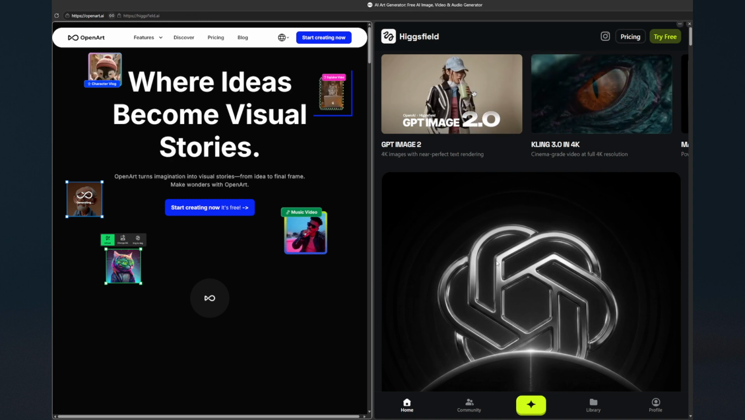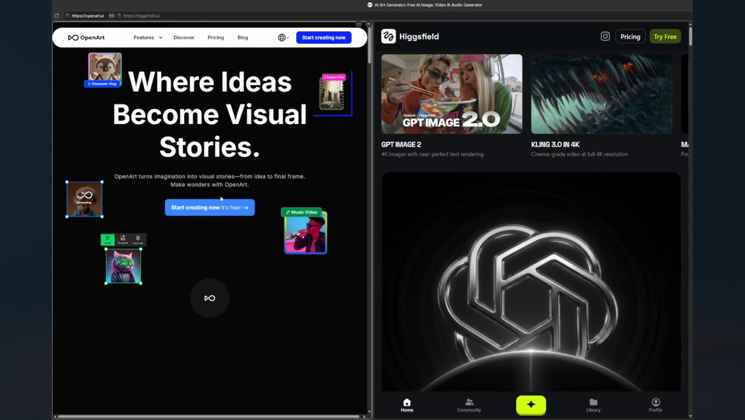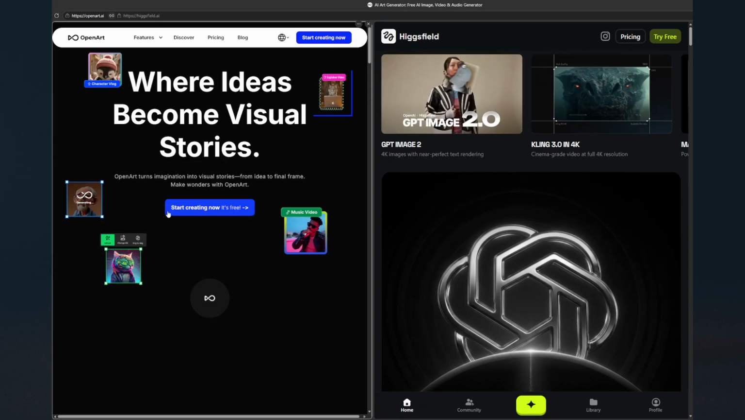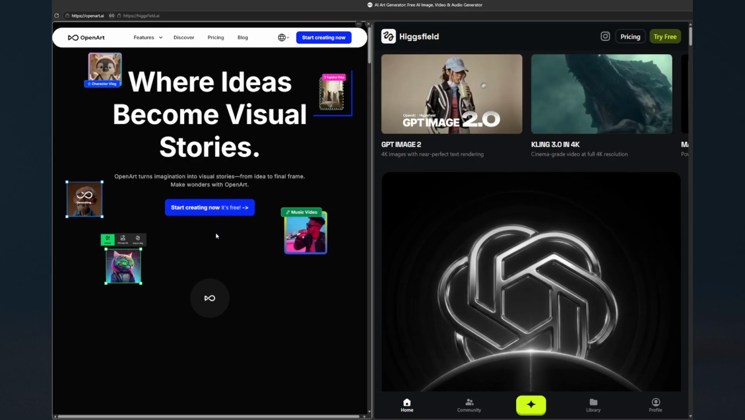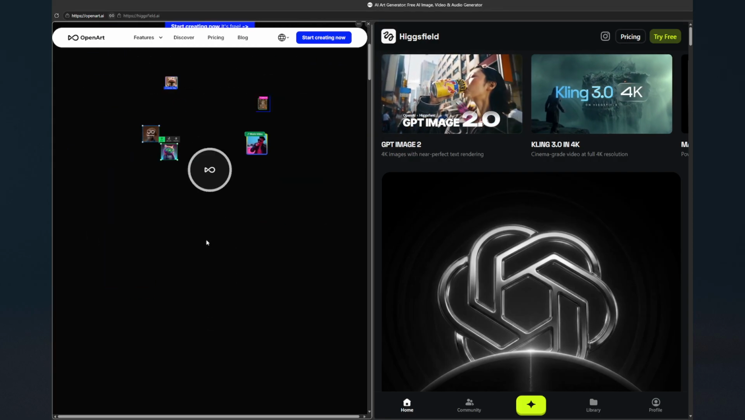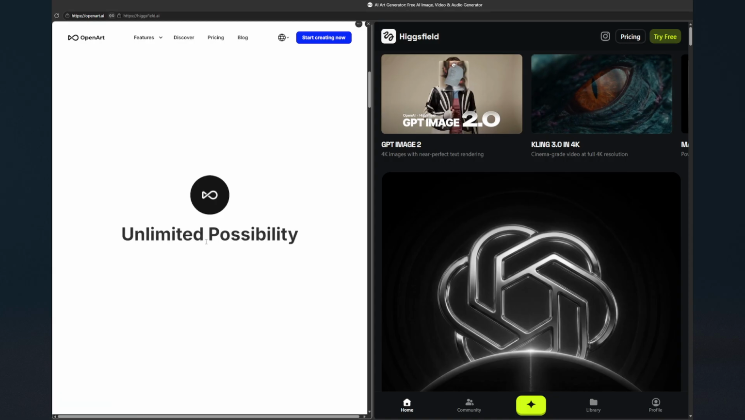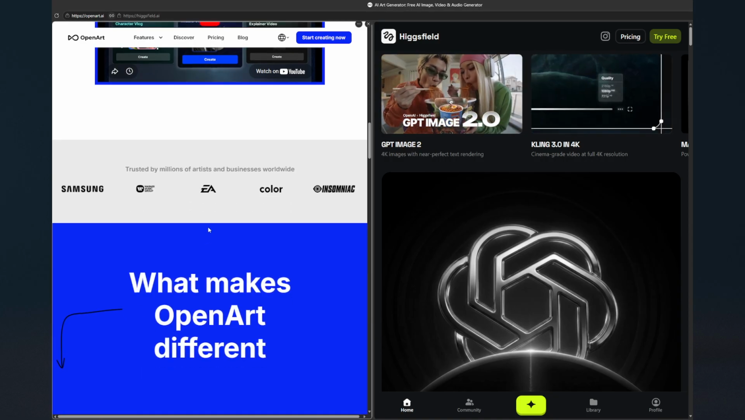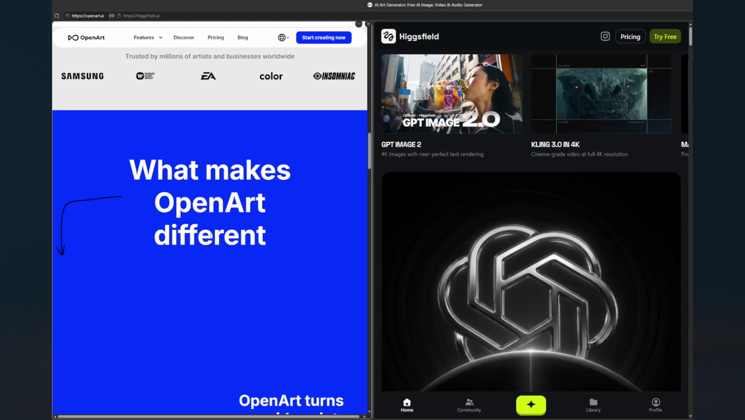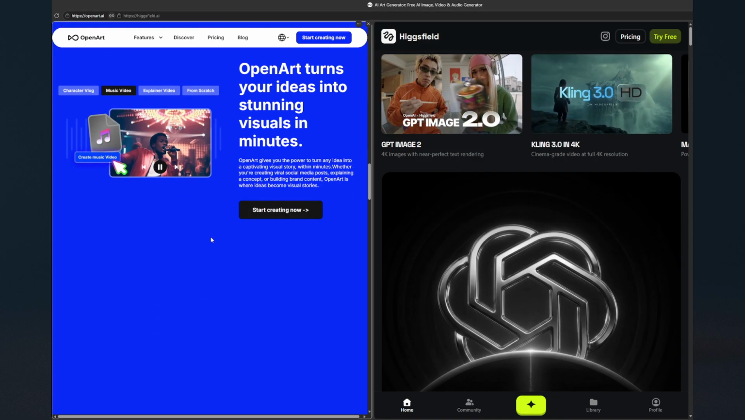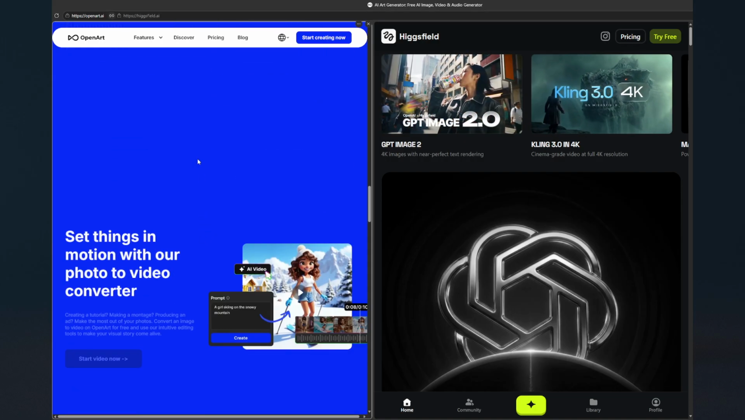OpenArt AI and Higgsfield AI are both creative platforms, but they serve very different audiences. OpenArt is a free AI art generator focused on accessibility. It lets anyone create images, videos, and audio with simple prompts, offering community galleries and a broad range of styles. It's best for hobbyists, designers, and marketers who want quick, versatile outputs without heavy costs.